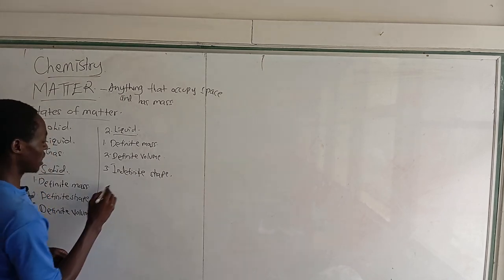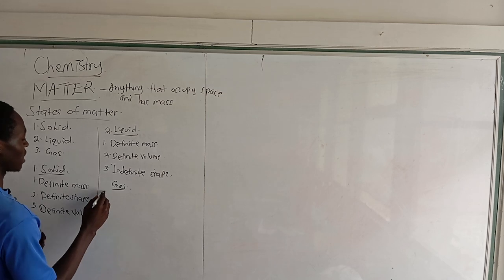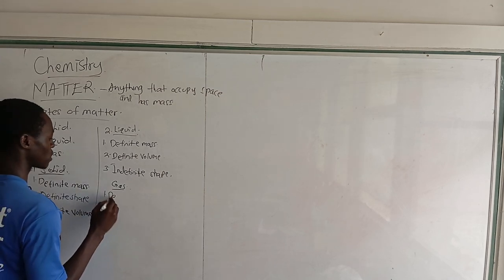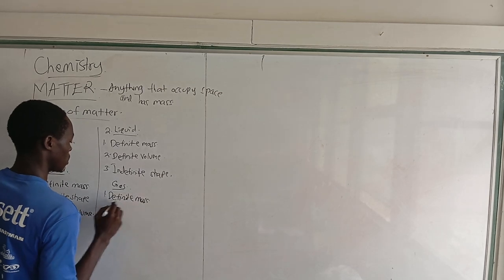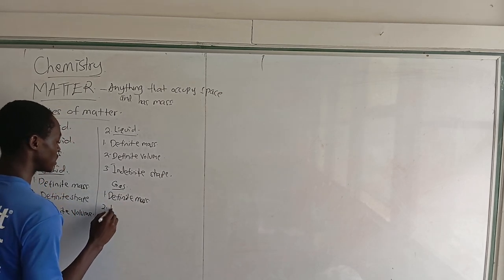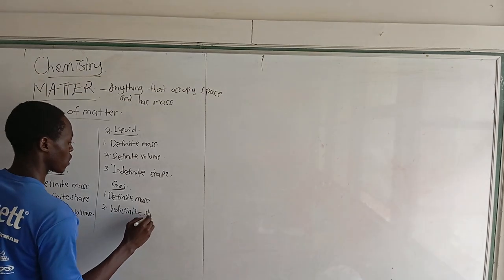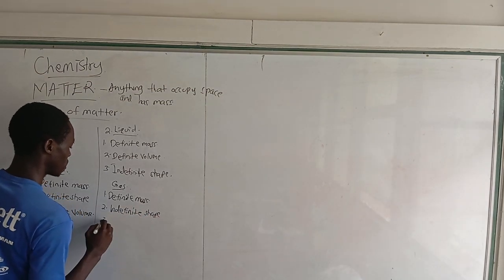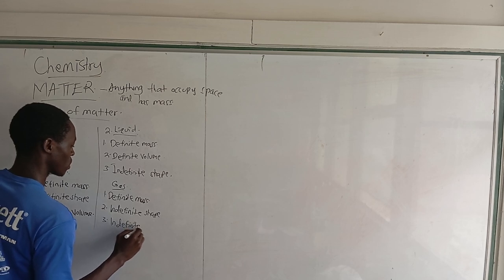Then finally, we get to the gas. For the gas, number one, they have definite mass. Number two, they have indefinite shape. And number three, they have indefinite volume.